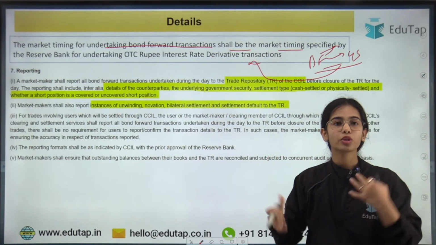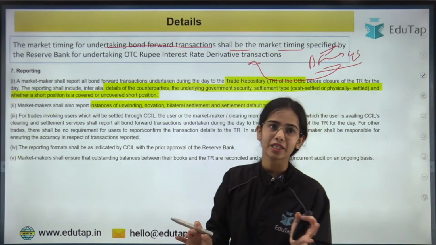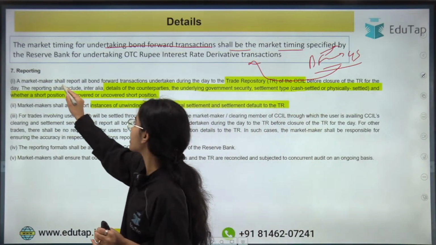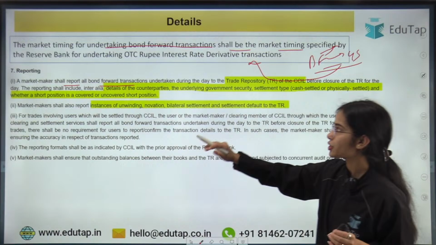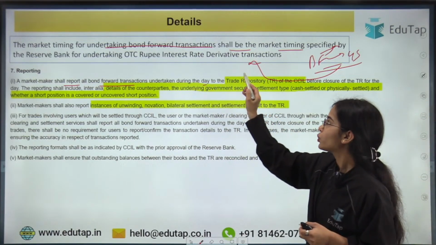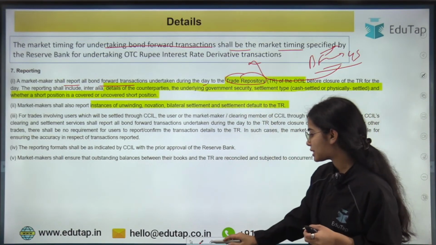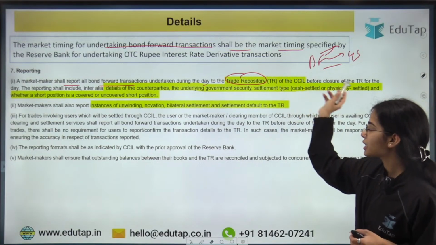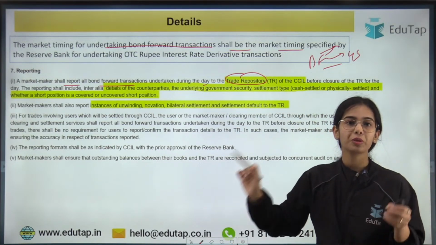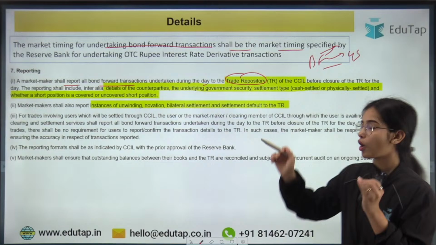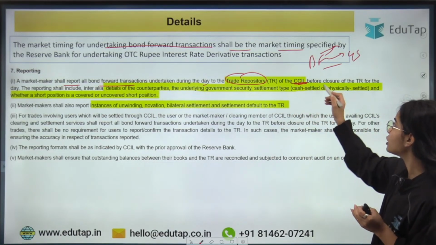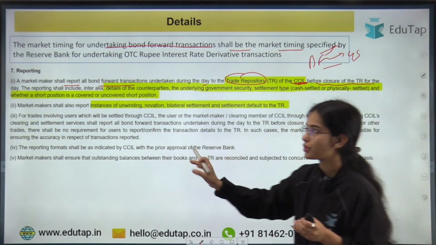Now how will the reporting happen? Just the basic idea you require: a market maker shall report all the bond forward transactions undertaken during the day to the trade repository of the CCIL. I hope you remember that the OTC transactions have to be reported to the trade repository of the CCIL. You have to remember this before the closure of the trade repository for the day.